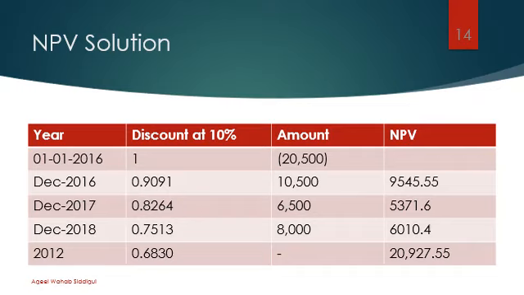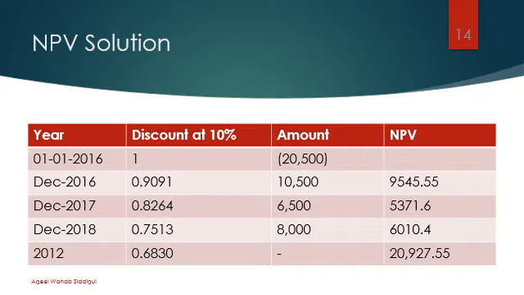9,545.55 as the result. In the next row you can see 0.8264 in discount at 10%. You just multiply it with the amount $6,500, and you will get the answer in the NPV column. In the last row, that is December 2018, you have 0.7513, just multiply it with 8,000 and it becomes 6,010. Now take a sum of it. Take a sum of the NPV column